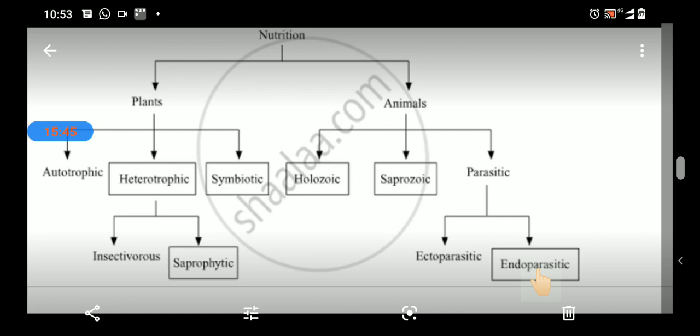Ectoparasitic animals live on the body surface of other animals and obtain their food by sucking their blood. Whereas endoparasitic animals live inside the host animal and suck the nutrients of the host animal. Examples of endoparasitic are tapeworm and roundworm, whereas examples of ectoparasitic are bedbug, louse and tick.